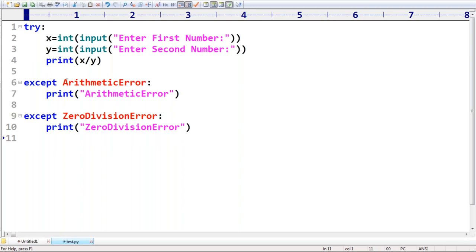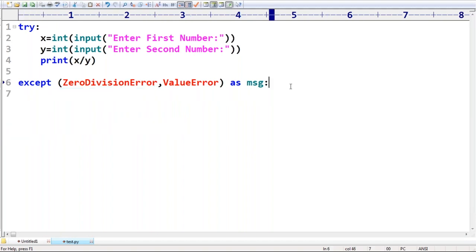Now what I'm taking: except ZeroDivisionError, comma, ValueError, as message. Like this I'm taking, as message.